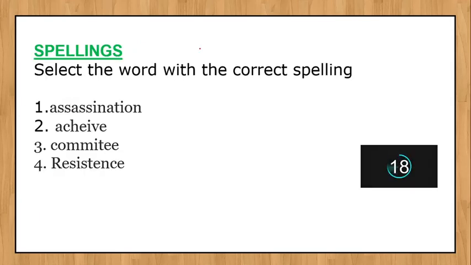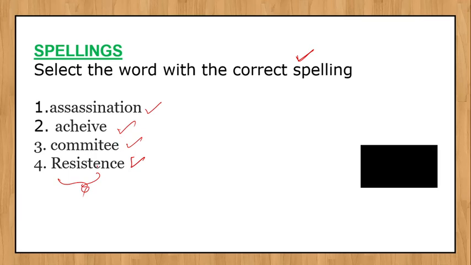Okay, now we came to spellings. Another most important topic is spellings. Correct spelling: assassination, achieve, committee, resistance. So what is the mistake in this? Here A should not come. So this is resistance.